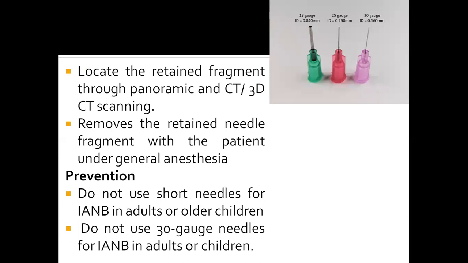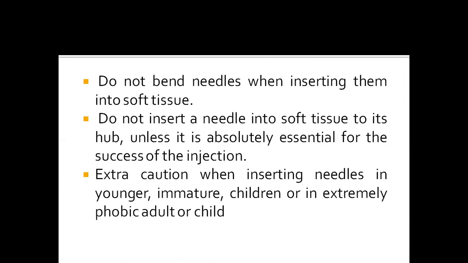And the prevention of needle breakage is: do not use a short needle for inferior alveolar nerve block in adults or in older children. Do not use a 30 gauge needle for inferior alveolar nerve block in adults or children. Do not bend the needle when inserting it into the soft tissue. Do not insert a needle into the soft tissue to its hub unless it is absolutely essential for the success of the injection. Use extra caution when inserting the needle in younger and immature children or in extremely phobic adults or children.